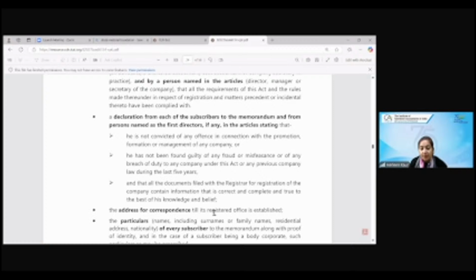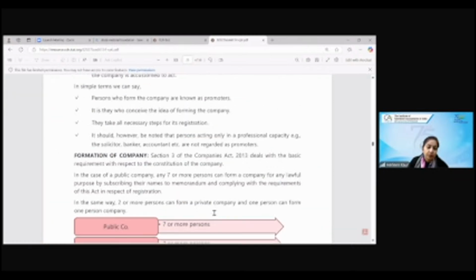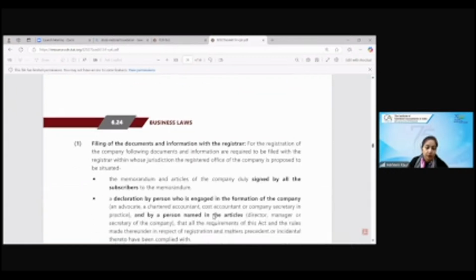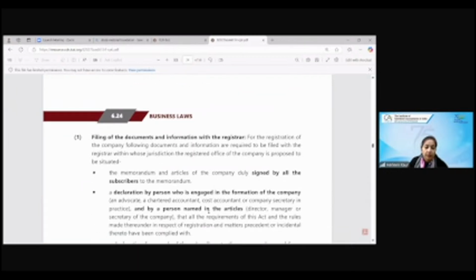Address for correspondence means at what address my RO is established. There was information about the registered office also there. See, this is the line which clearly tells you that for registration of the company, the documents are required to be filed with the registrar within whose jurisdiction the registered office is proposed to be situated. So generally it is a state ROC, but it depends upon the jurisdiction. Jurisdiction means the place where your RO is getting opened, that place which has the nearest ROC, you have to get it registered there.